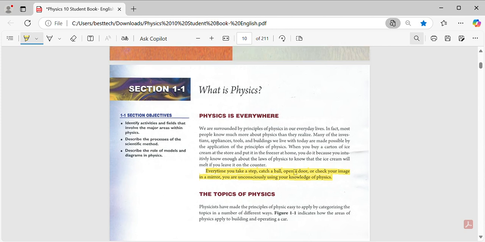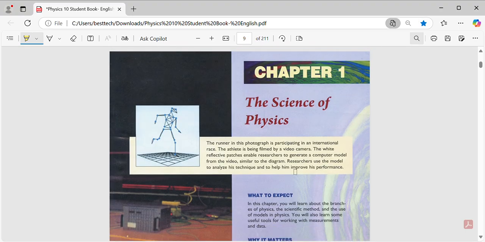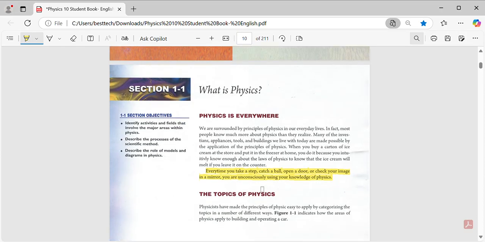Okay, guys. First chapter, chapter 1 on physics. It's about the science of physics in general: what is physics, the types of physics and their examples, and a basic, general introduction to physics. Section 1. What is physics? Physics is everywhere.